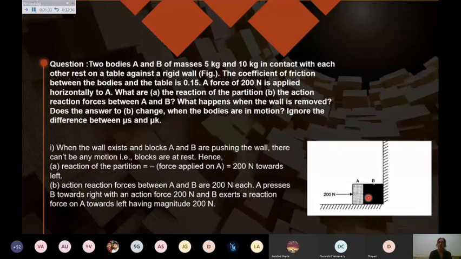When the system is at rest, this comes out to be 200. Now the second question says, when the wall is removed, does the action and reaction between A and B change? This you have to answer. So we have to ignore the difference between mu s and mu k. Though we know that mu k is less than mu s, in the question they are saying to take the same value for mu s and mu k. It means whatever value of coefficient of friction is given here, you may take as mu s or mu k as per your requirement. So mu k or mu s is given in the question as 0.15. Whatever is given in the question, you need to keep that in your mind and you can use it further.